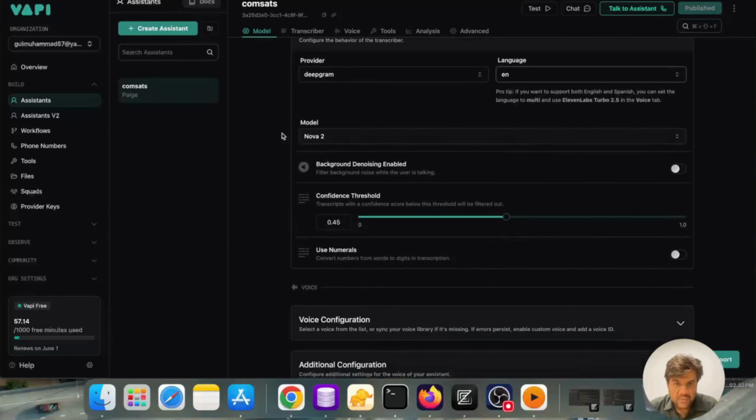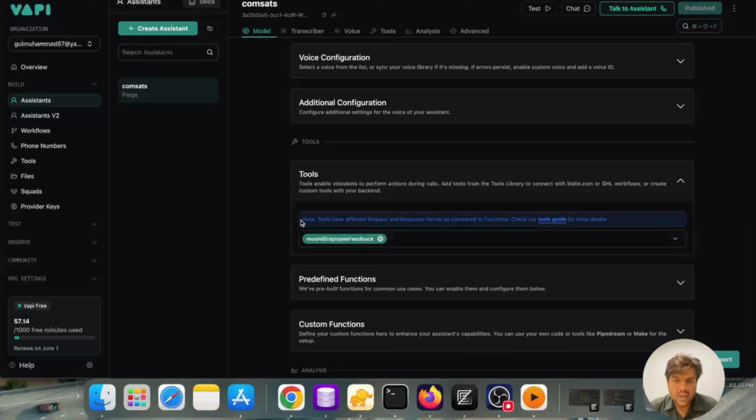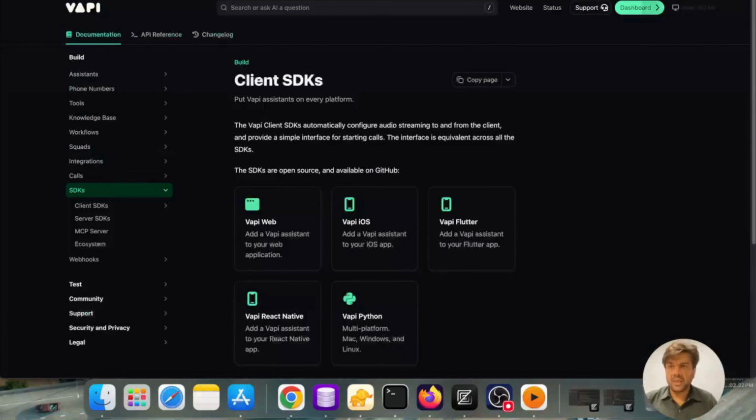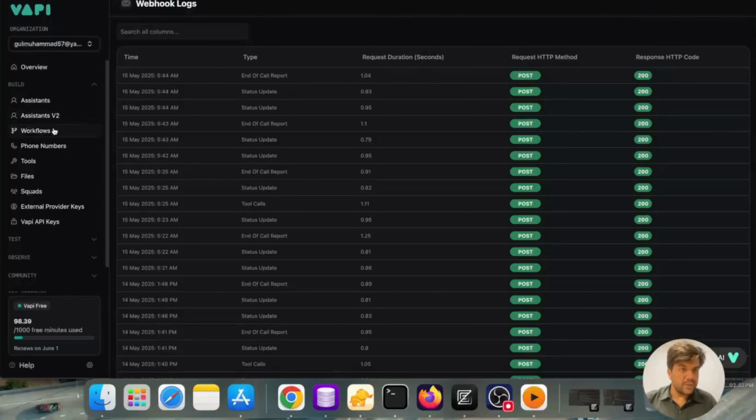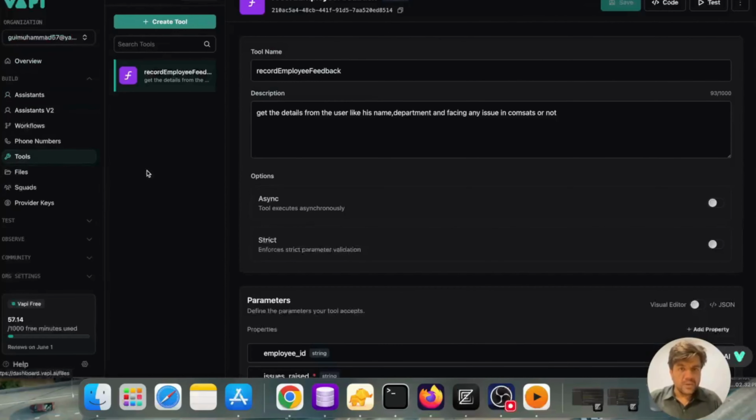After that we have different options which we can set together. One important thing is the tool section area. You can see I have provided a record employee feedback tool, which is the best thing in VAPI. What tools do, let's see. Here is the tools area, if I'm not wrong. Yeah, the tools. We define a tool, we give a name to the tool.